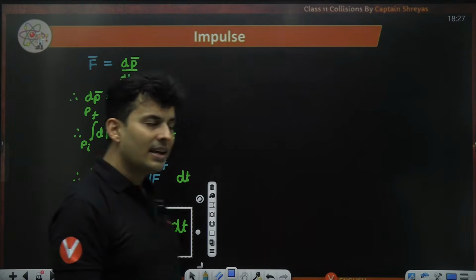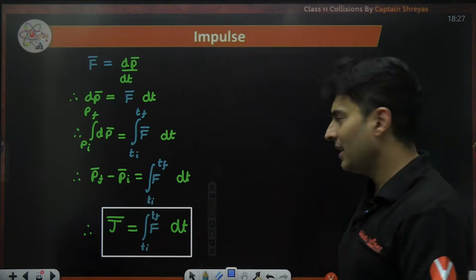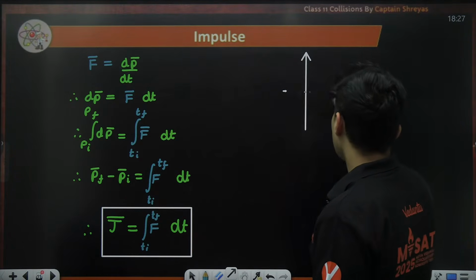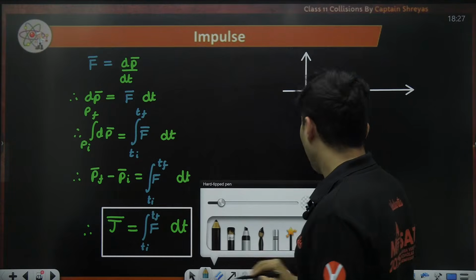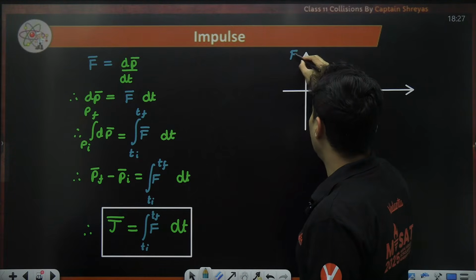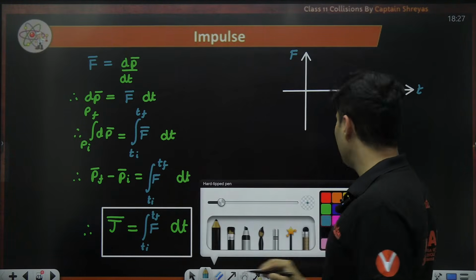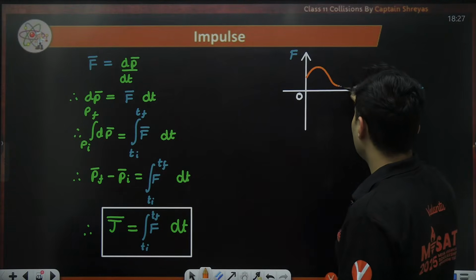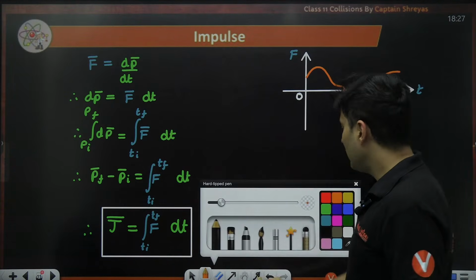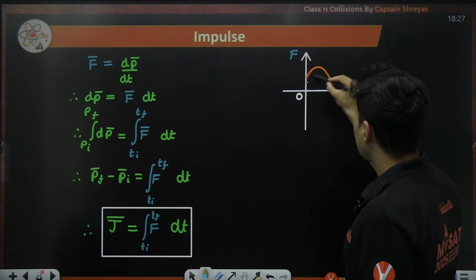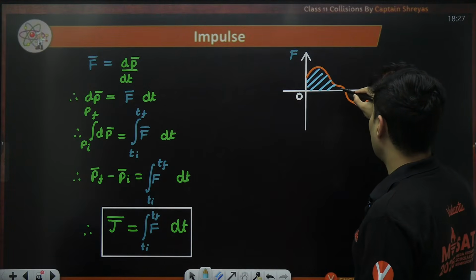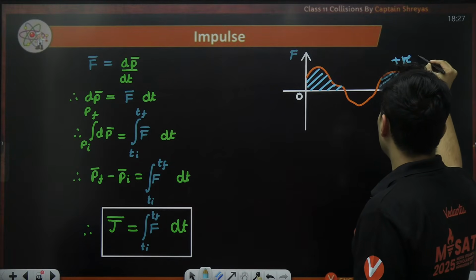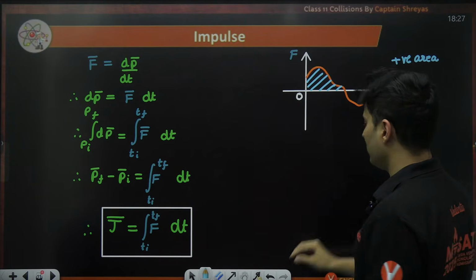Now, because there is integration involved, what is the next logical step? Graphs. Just check out the graph aspect of it. So if I have a graph of force versus time, keep in mind this is force with respect to time. That graph can be anything, guys, something like this. Then all the areas which are on the top above the horizontal line are considered to be positive area.